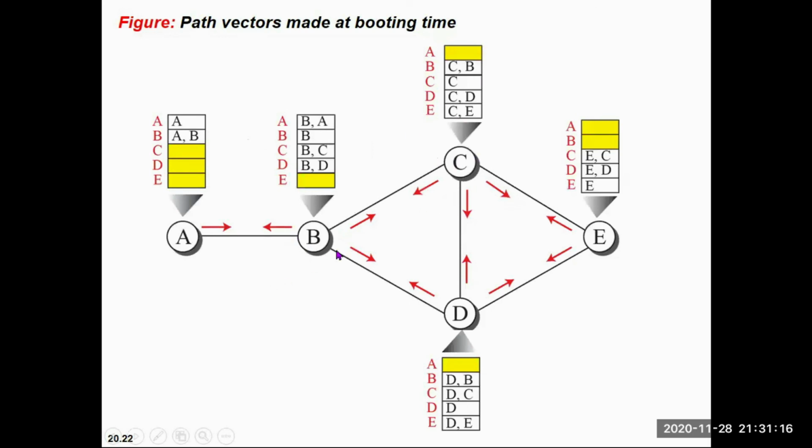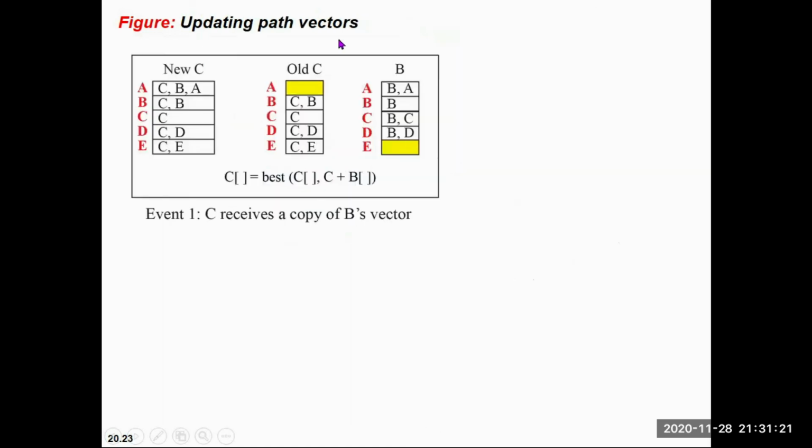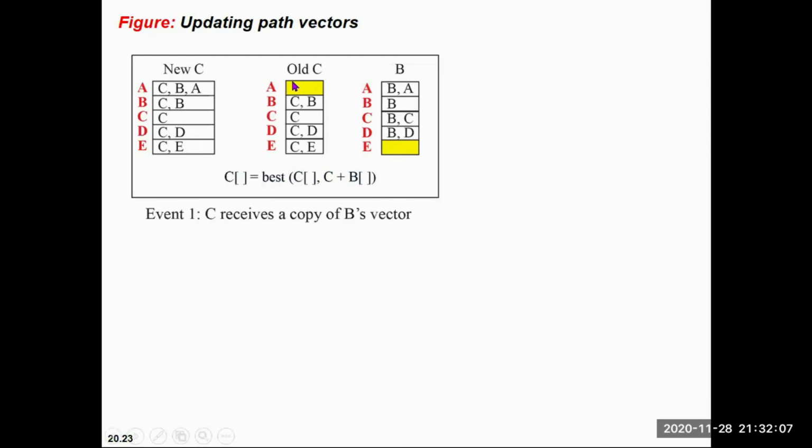Suppose B and C are sharing data. The way they will share data is that the new C will be the best path of C, compared with C plus B. Let's take the first row, A. Here C has nothing, so C plus BA gives CBA.